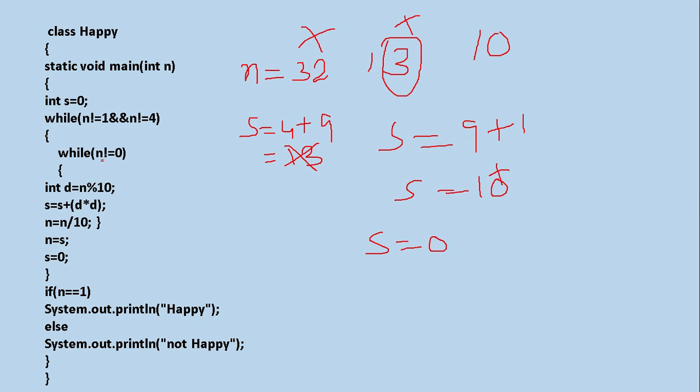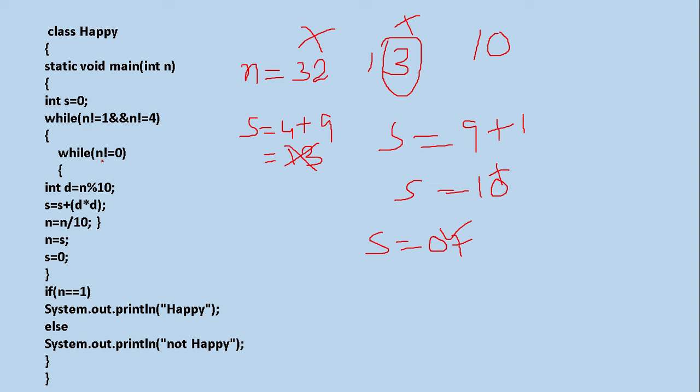Yes. d is equal to n modulus 10. So in d, what you will get? 0. So s is equal to s plus d into d. That means plus 1 plus d into d. 0 into 0, what you will get? Yes, you will get 0 only. Now, n is equal to n divided by 10. That means n becomes 1.